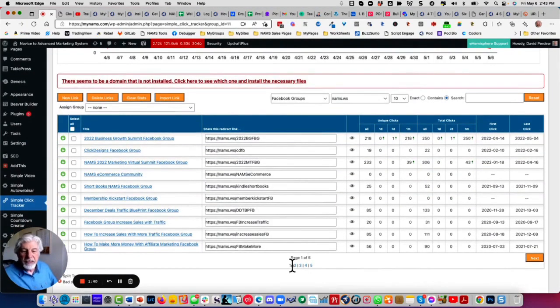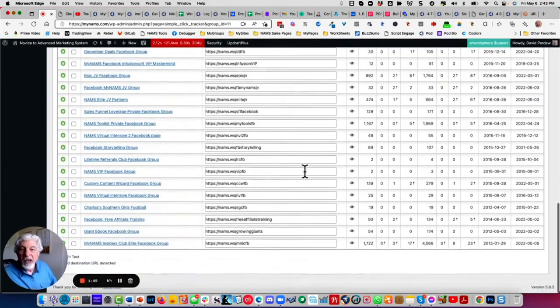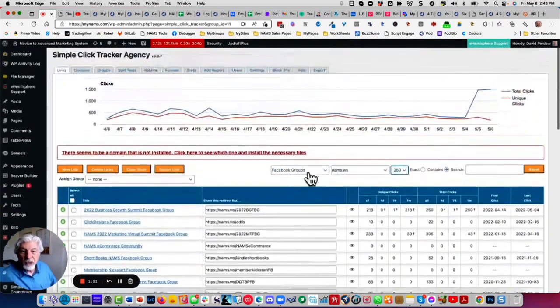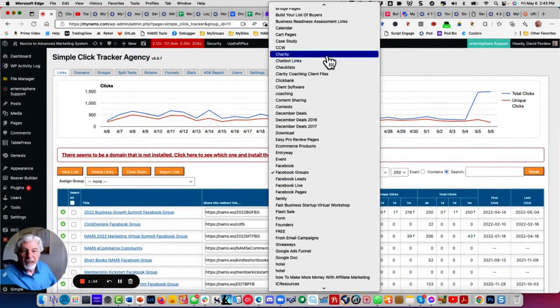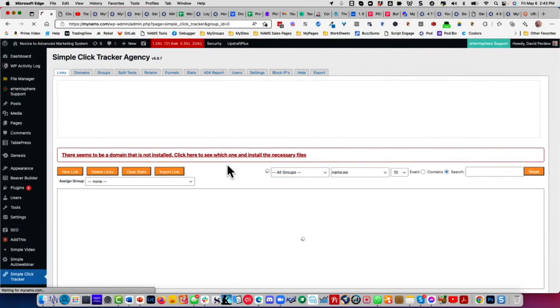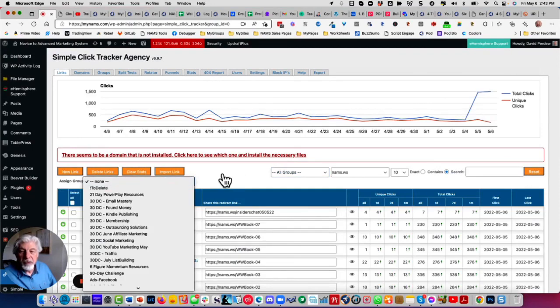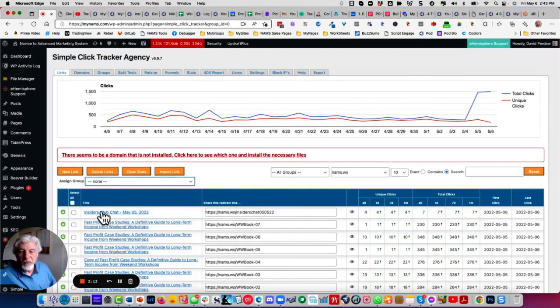You'll also notice the pages down here, the pagination. Maybe I want to see more though. I can click up here and display as many as 250 and it'll show them all on this page. Now I've got over 4,000 links in this tool right now. And I'm going to come back and go to all groups. If I want to create a new link, it's very simple and very easy to do that. Click new link here. You can delete a link. If you want to assign a bunch of links to a new group, you choose your group here and then you assign it by just clicking what you have over here.